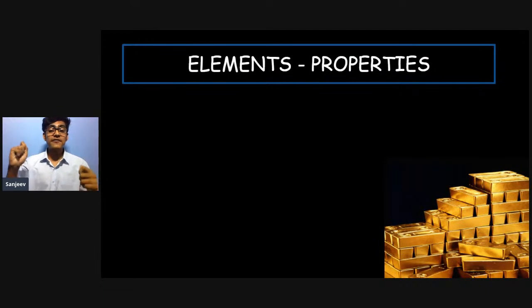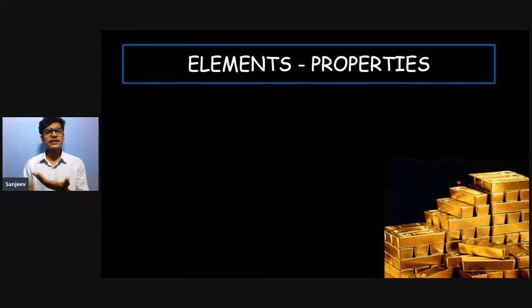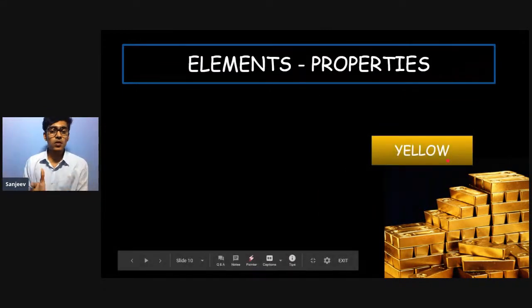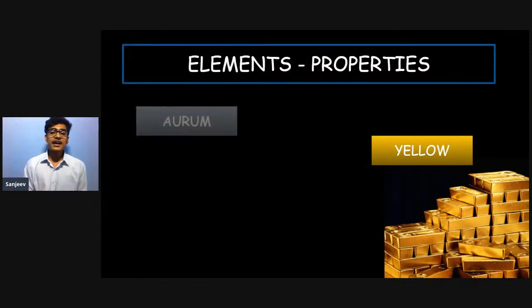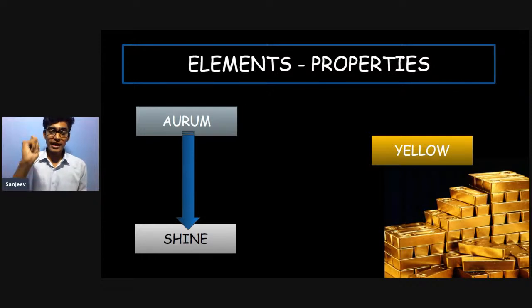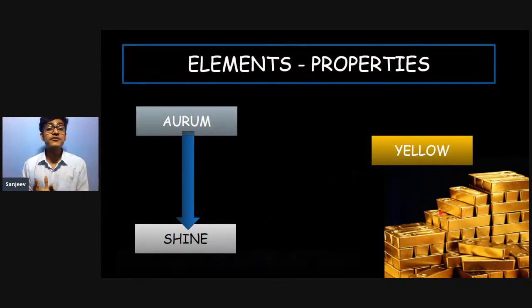How were elements named after their property? So, for example, gold. In English, gold simply means yellow. As you can see, this gold is yellow in color. So it was named after its property, because it was yellow. And one more name which it had is aurum. And what does aurum mean? Aurum simply means to shine. Gold shines very beautifully. So it is named after its property.